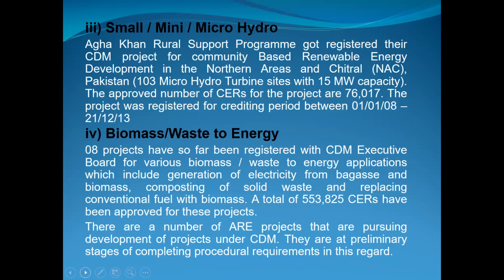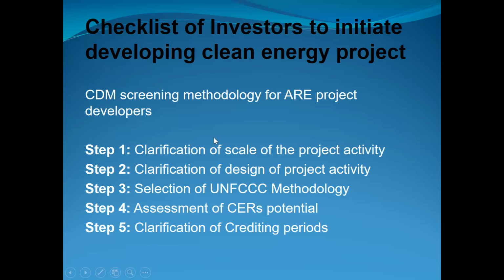Number 3, small, mini and micro hydro. The Aga Khan Rural Support Program got its CDM project registered for community-based renewable energy development in the northern areas of Chitral, Pakistan: 103 micro hydro turbine sites with 15 megawatt capacity. Number 4 is biomass, or we may call it waste to energy.